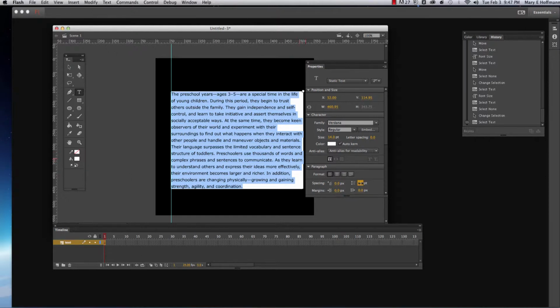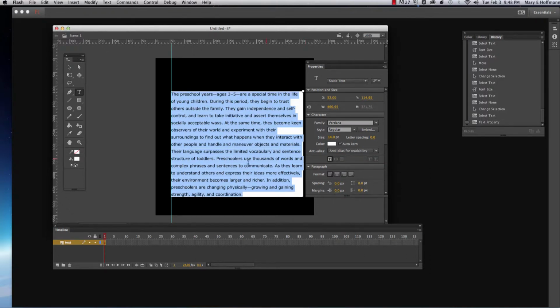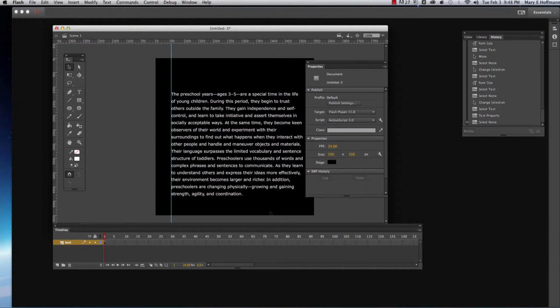Let me just try a little bit more. Let's see how that looks. See, I even like that better. I think this is looking really nice. I think it's easier to read. If you have your lines too close together, it's very difficult for your user to read online.